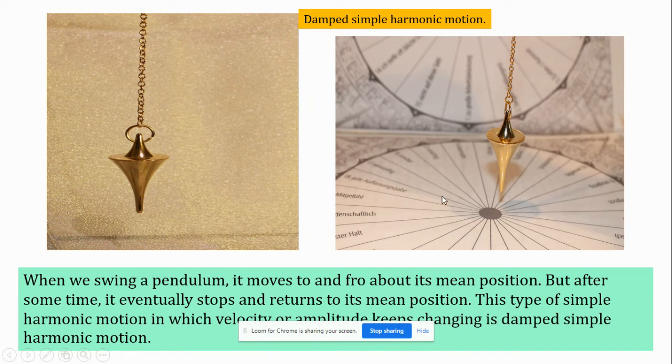I think it's clear. Let me repeat this point. When we swing a pendulum, it moves to and fro about its mean position. But after some time, it stops and returns to its mean position. This type of simple harmonic motion in which the velocity or amplitude keeps changing is called damped simple harmonic motion.